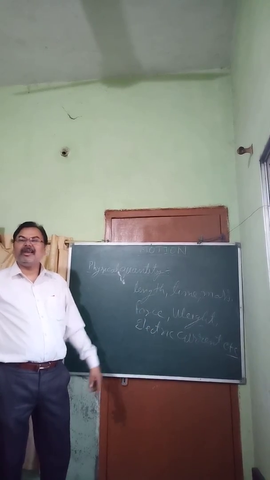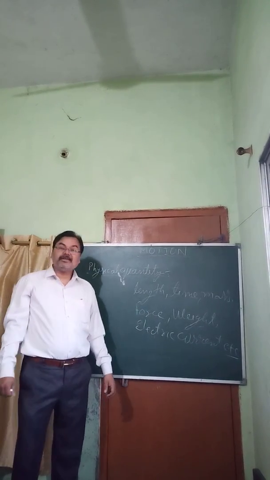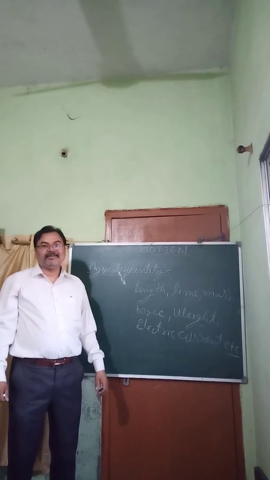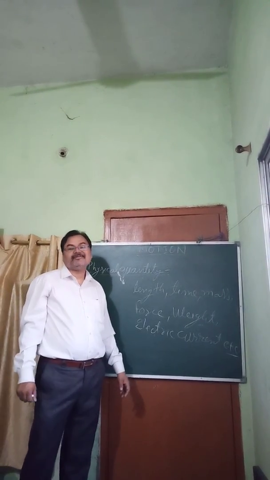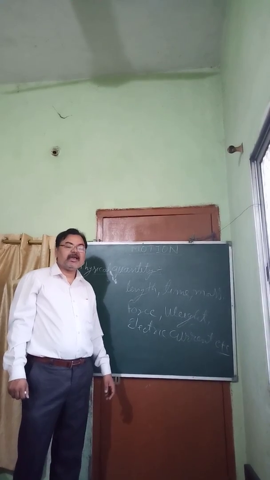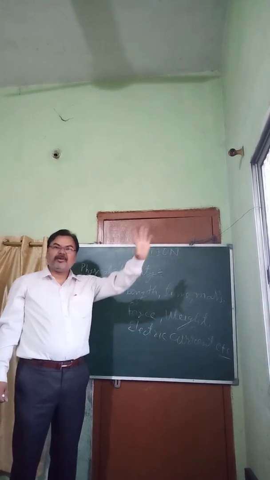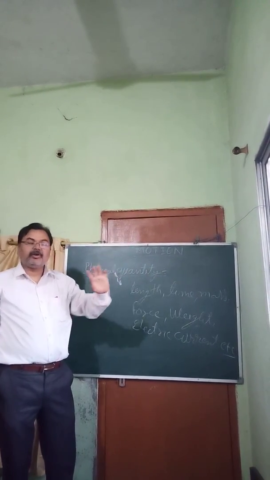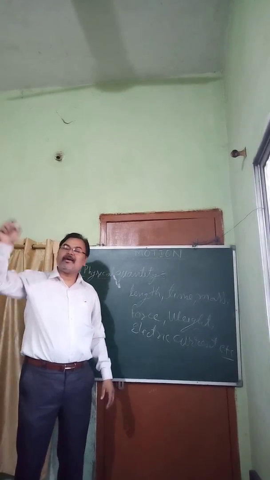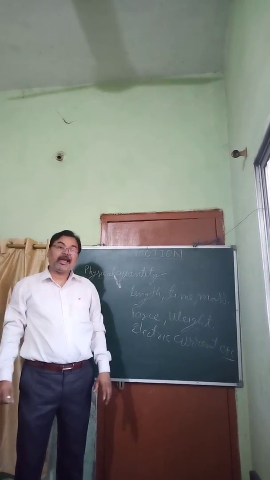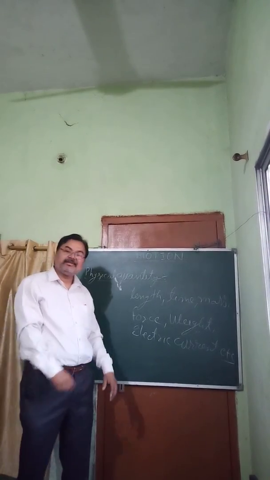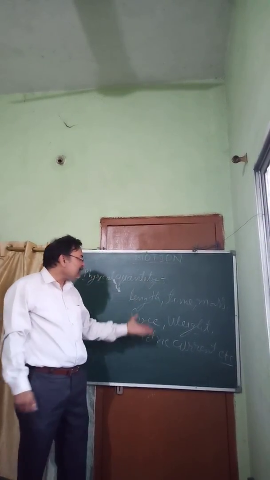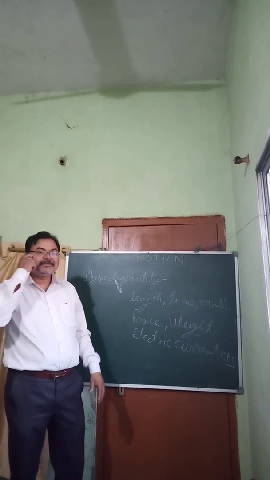Without measuring, how can we find? What cannot be measured? Whatever you feel, can we measure it? If someone is angry, can we say they are angry 10 units or 20 units, or someone is angry more, 50 units? No, because it cannot be measured. What you feel cannot be measured. But these things can be measured, and these are called physical quantities.